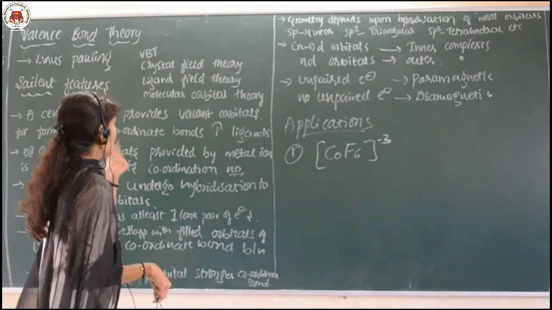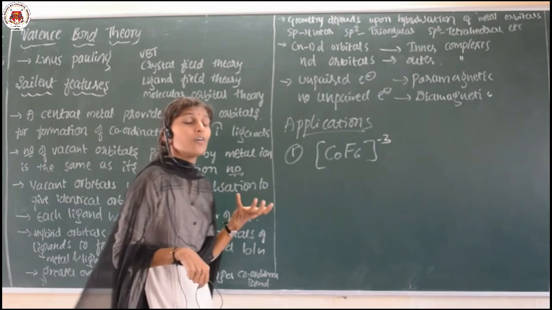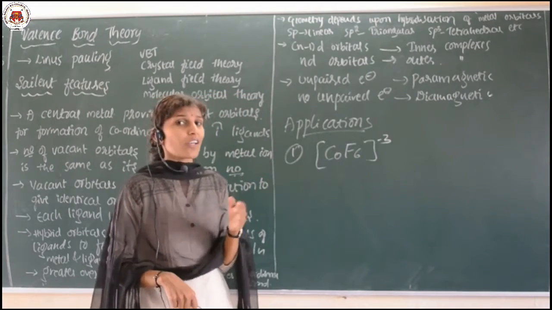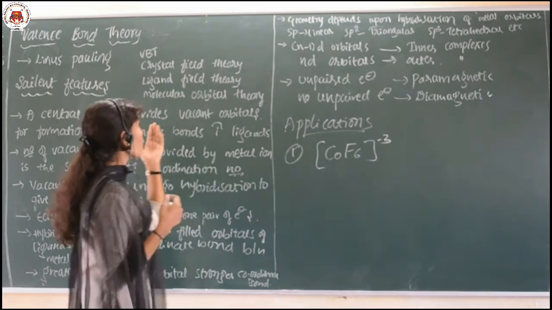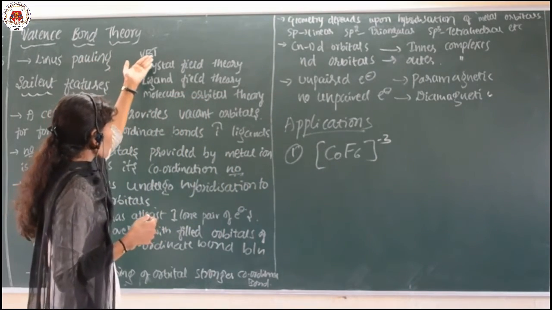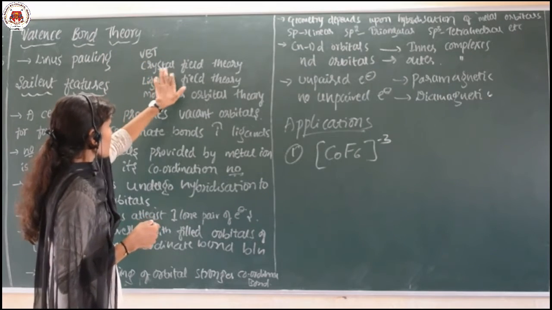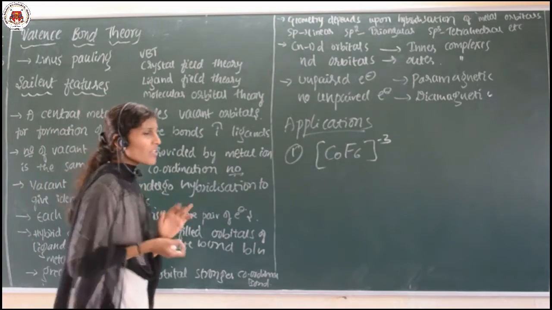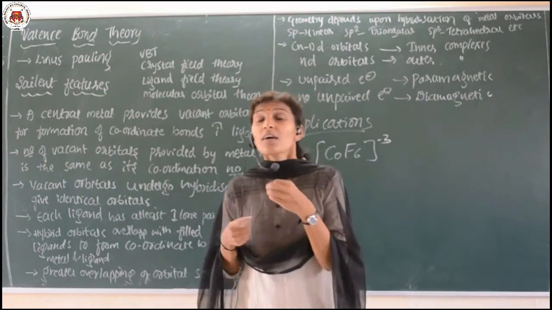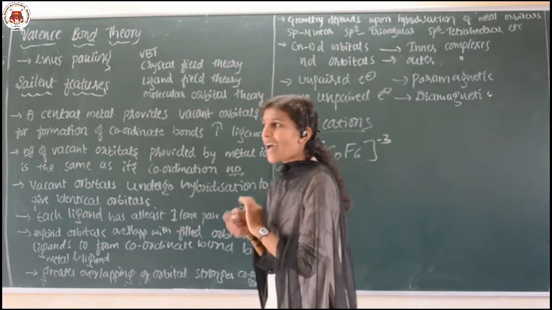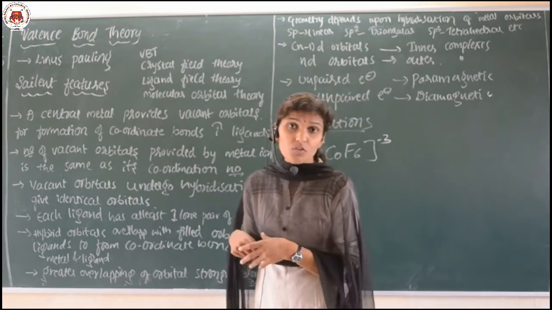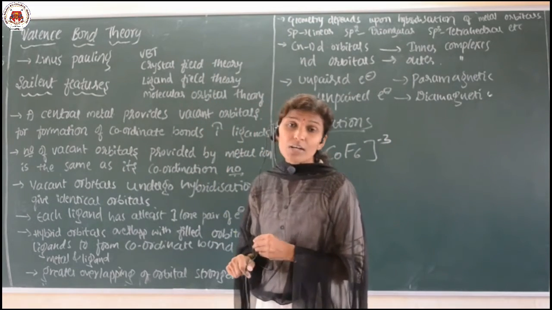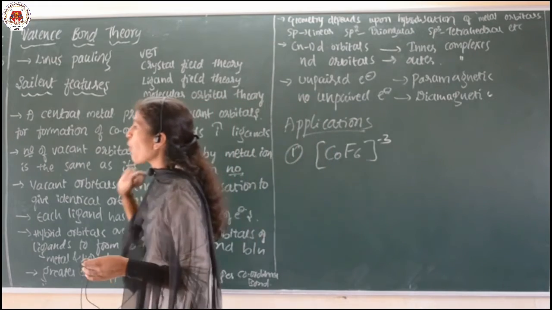Many theories are proposed to explain the structure and properties of coordination compounds. Valence bond theory is used to explain that concept, and so are crystal field theory, ligand field theory and molecular orbital theory. All these theories give us an idea about the structure and properties of such complexes. Today we are going to discuss the valence bond theory.